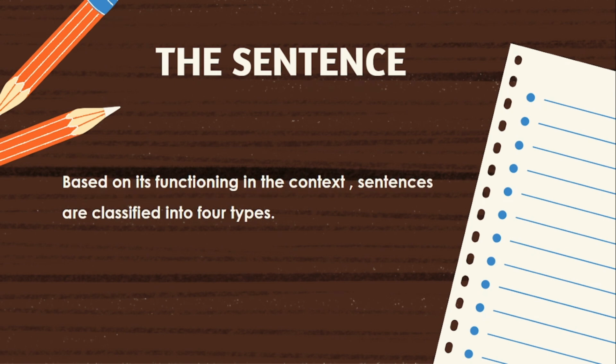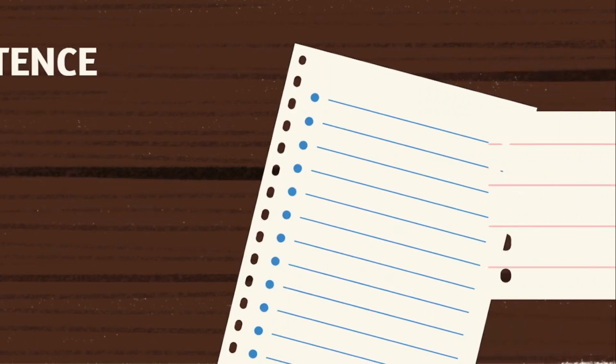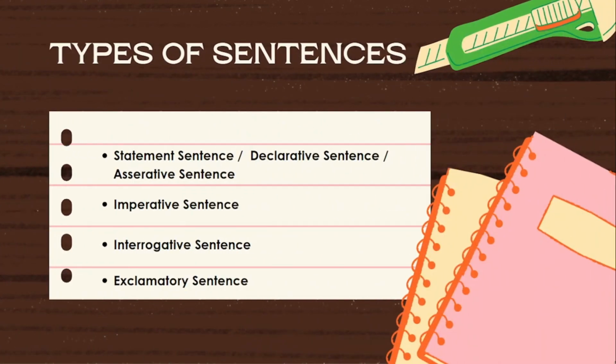Based on the functioning of the sentences in different contexts, sentences are classified into four. They are: 1. Statement sentence, also called declarative sentence or assertive sentence. 2. Imperative sentence. 3. Interrogative sentence. 4. Exclamatory sentence. Statement sentence, imperative sentence, and interrogative sentence have been explained. The links have been given in the description box.